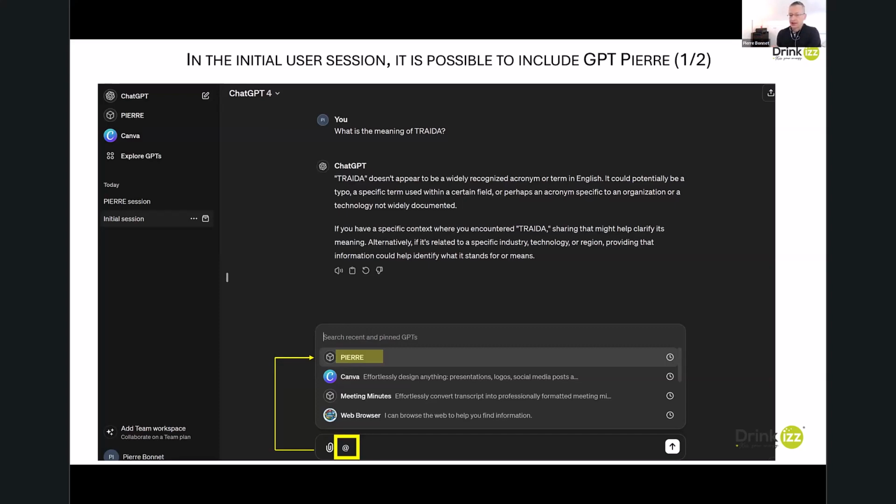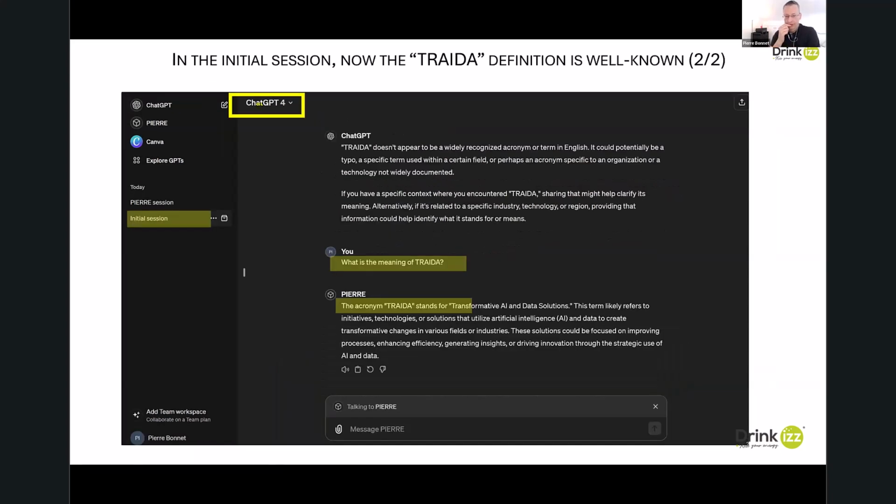And then in this case, when I request again, what is the meaning of Treda, I will get the right answer, because this is not the case in the screenshot here, because the two AIs are now connected. So you can see, what is the meaning of Treda, and Treda stands for Transformative AI and Data Solution, even though I am in the generic AI ChatGPT 4, because I integrated my AI, Pierre, by using the special feature at.